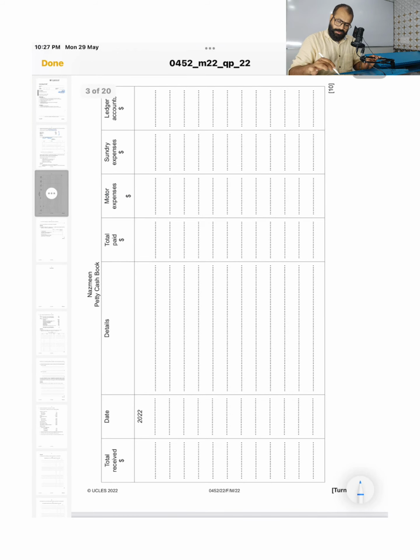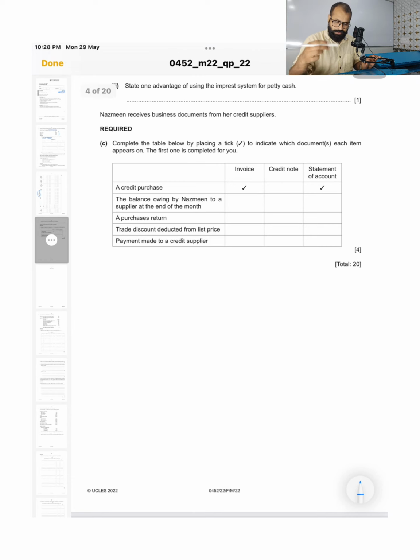The second question is the petty cash book, and the third part is to complete the table indicating the documents, that is business documents. So basically the first question is from 3 different topics: general journal, petty cash book, and business documents.